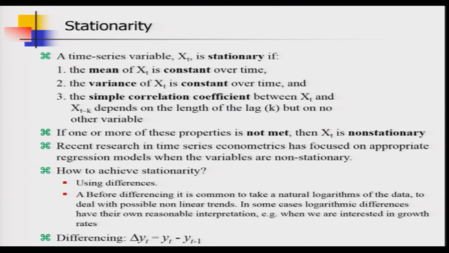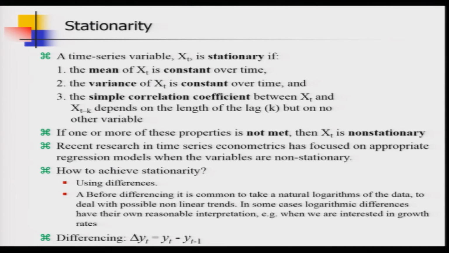The second says the variance of x_t is constant over time, and the third says the simple correlation coefficient between x_t and x_{t-k}, where you take the lag value and go back in the past k time periods, that is, the simple correlation coefficient between the current value and the k-period past value of the same variable, depends on the length of the lag that you have chosen, that is k, but on no other variable.